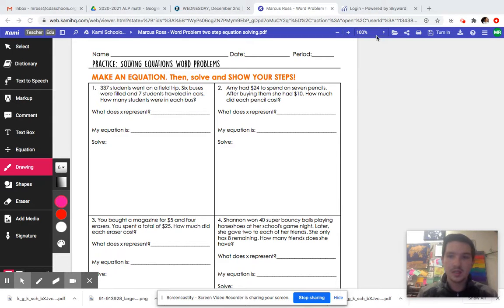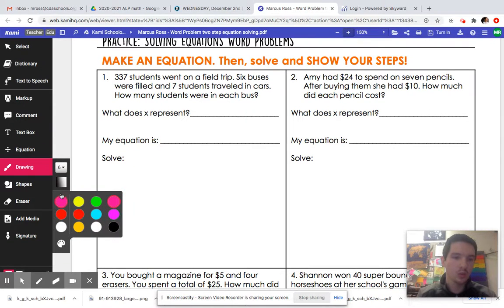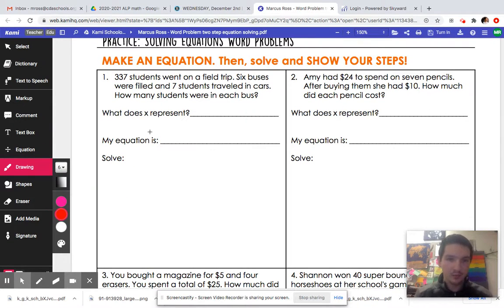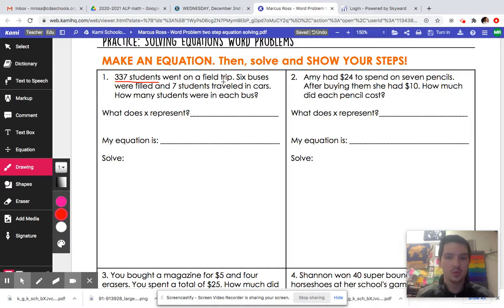When you're doing these, let's zoom in a little bit. You want to focus on what we're looking for, right? So I'm going to underline the information that you need. What you're going to do is write an equation and tell me what x represents. Let's lower our font size here. We know that we have 337 students who went on a field trip. 6 buses were filled and 7 students traveled in cars. How many students were in each bus?